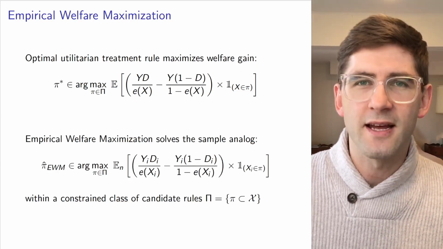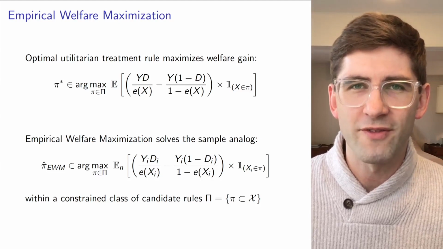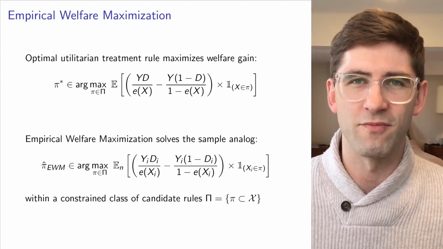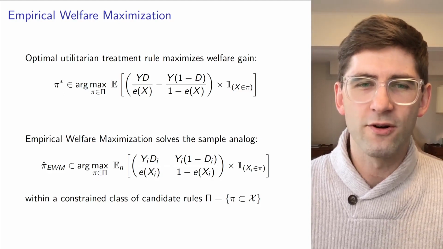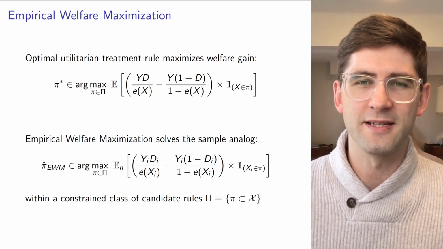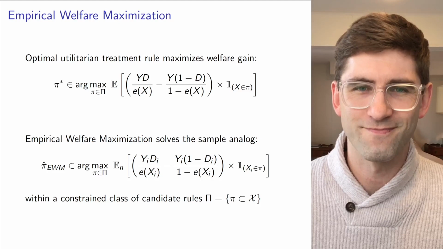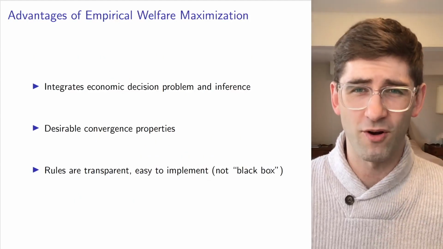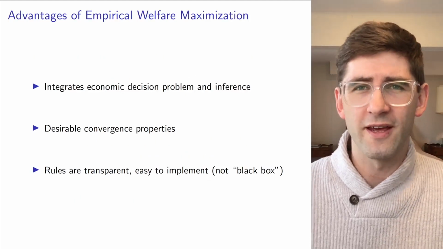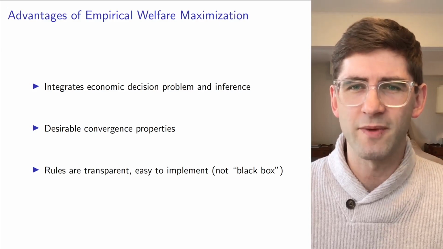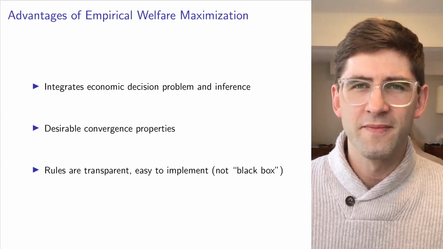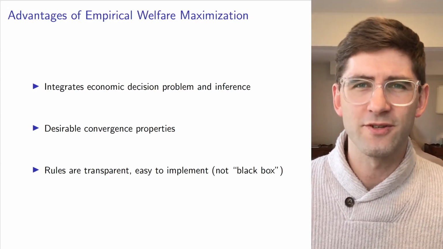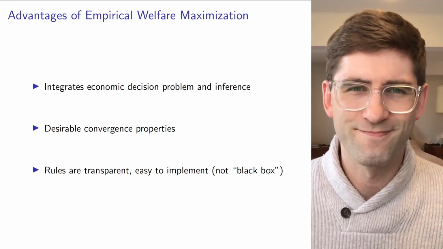And the key insight of empirical welfare maximization is to solve the sample analog of this population problem. So we want to search over potential candidate policies, pi, in order to choose the one that will maximize this measure of welfare in the data. The advantages of this approach for policy learning are that it directly integrates economic decision-making and inference. It has desirable convergence properties, and the rules are very simple and transparent and easy to implement.